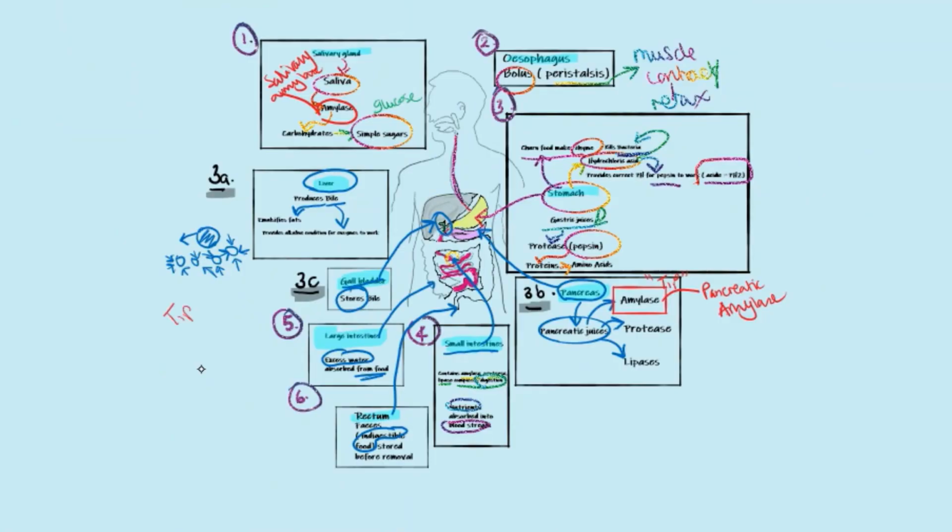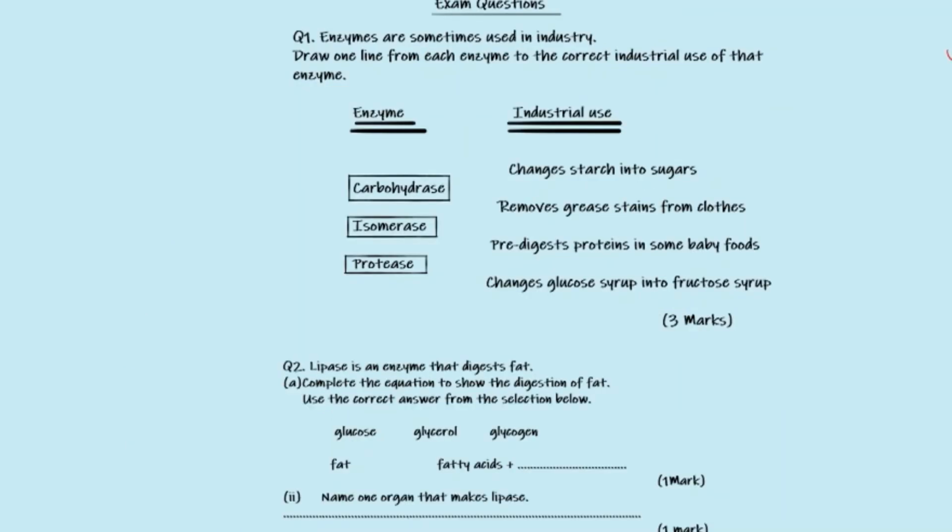The tip to remember is that in the stomach the condition is acidic, whereas in the small intestines the condition is alkaline. That means the pH for the stomach is around about 2, and the pH for the small intestines is above 7. This brings us to the last section, exam questions.